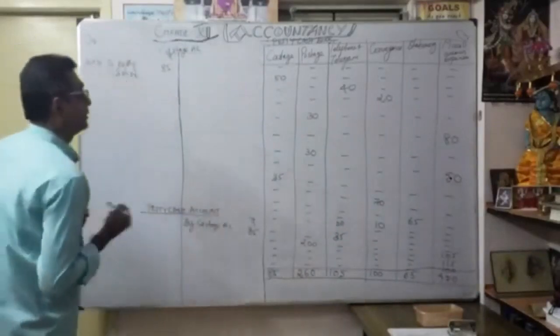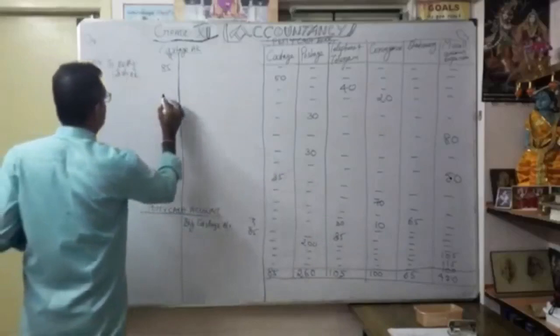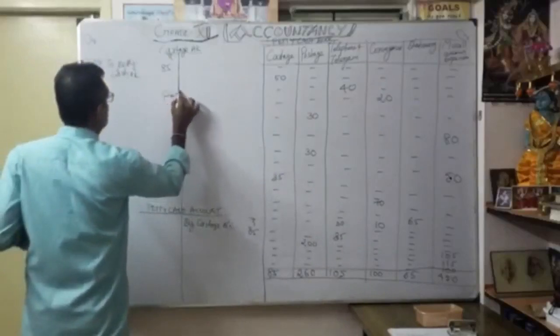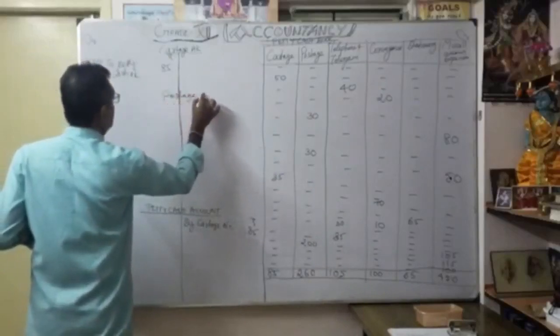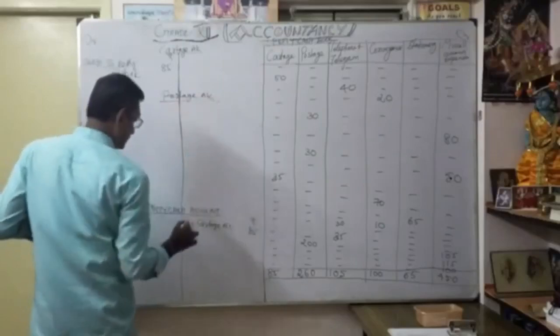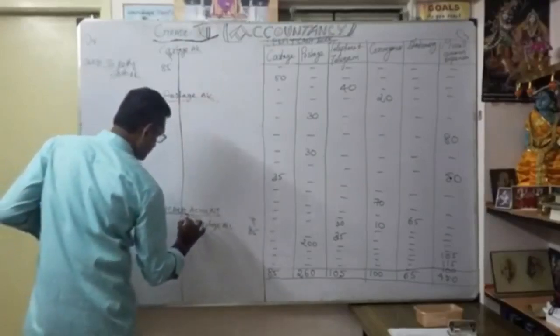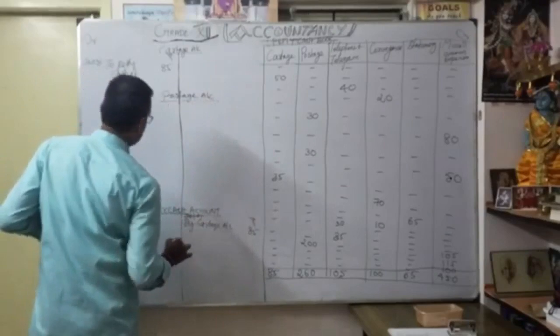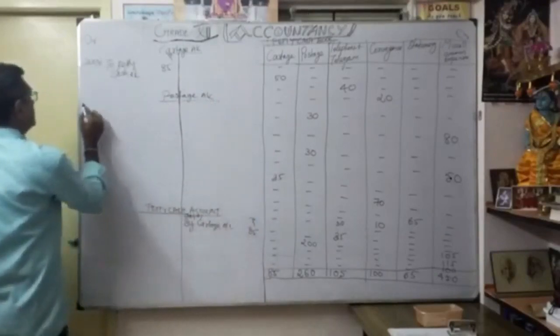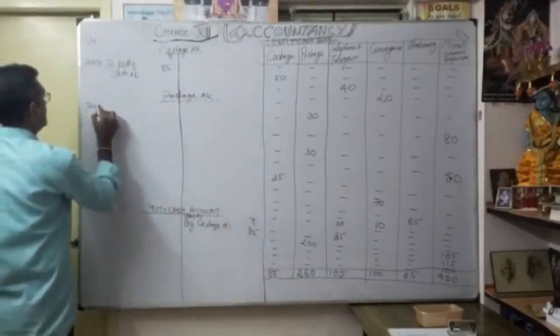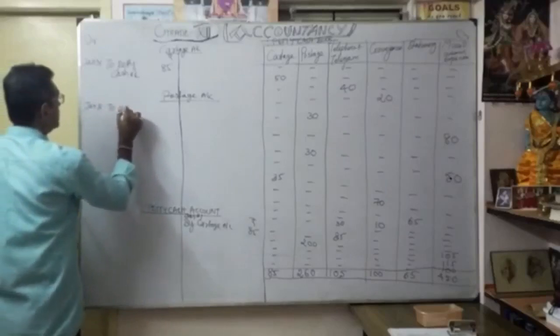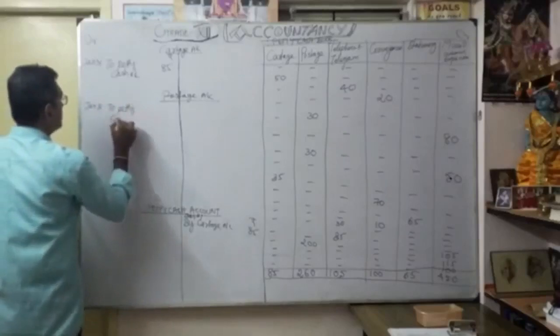Then the second one, postage. So I open the postage account. The date here is Jan 31st, to petty cash book.